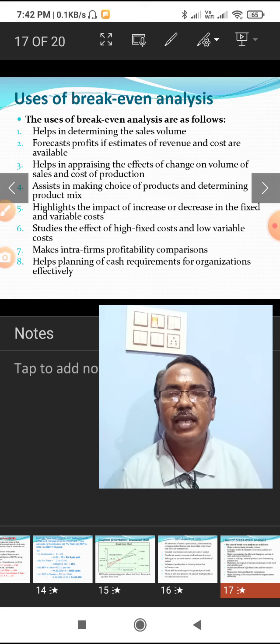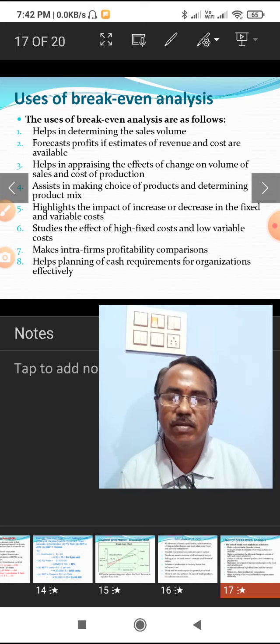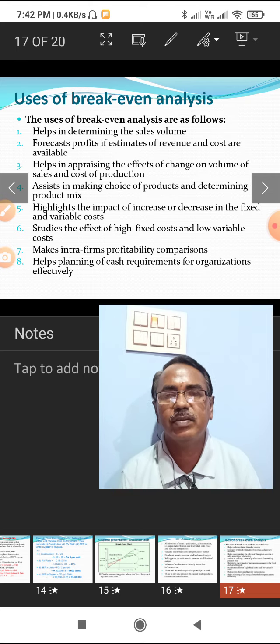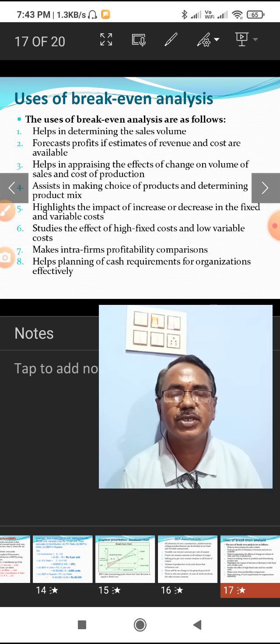Okay, it can highlight the fixed and variable cost during the level of output. Then next, it studies the effect of high fixed cost and low variable cost. The fixed cost and variable cost influence the total cost, and how they affect the profit.